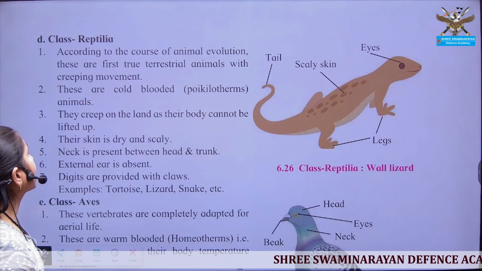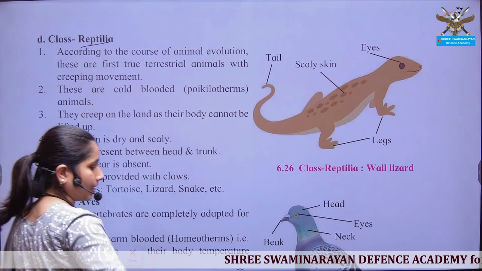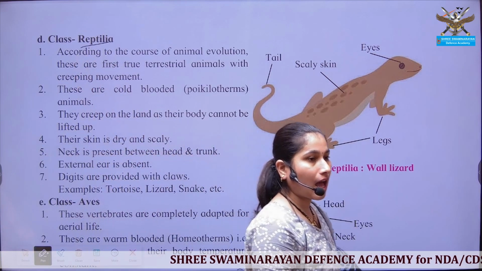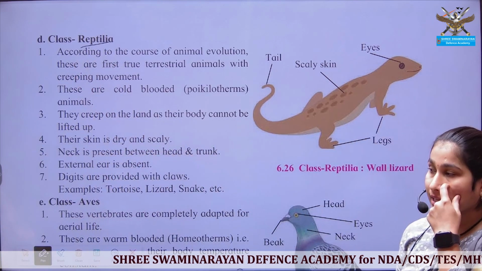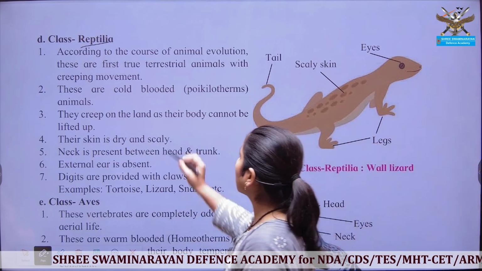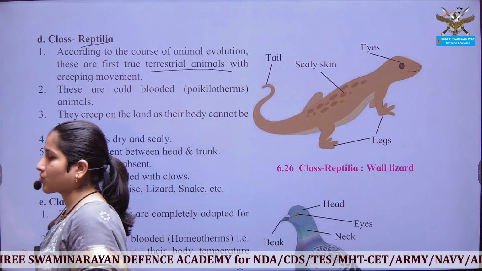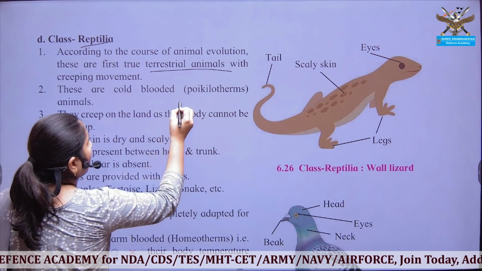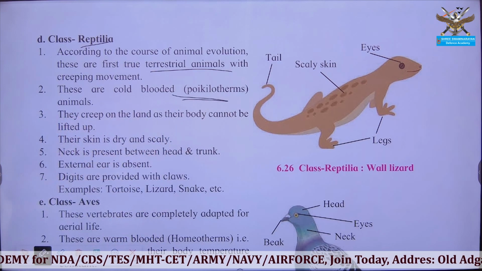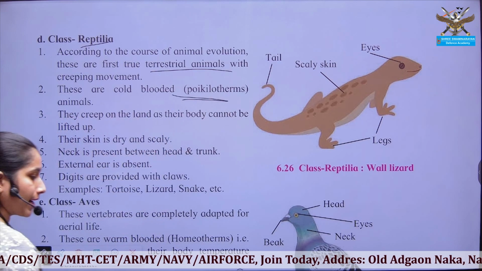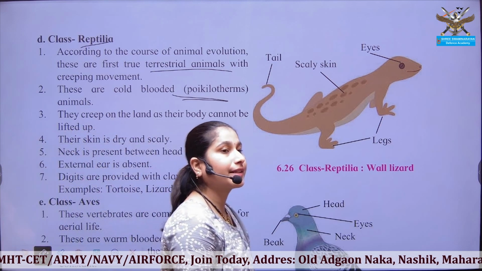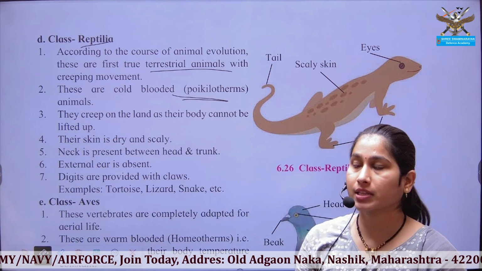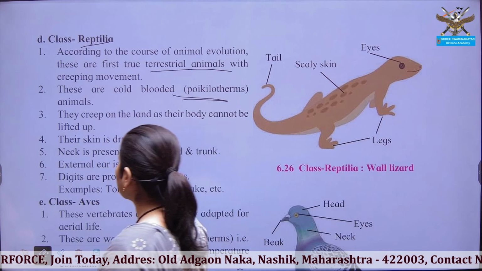The next is class Reptilia. Class Reptilia are now completely terrestrial in habitat. These are strictly terrestrial in habitat. They are again poikilotherms, that is cold-blooded organisms.